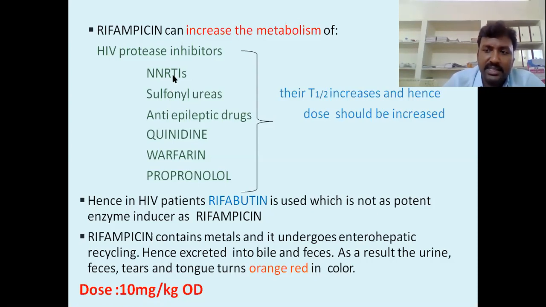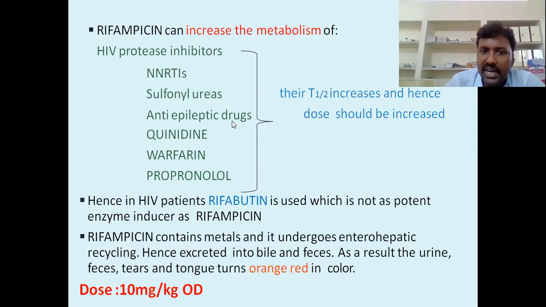The point is that rifampicin increases cytochrome P450 enzyme activity, and the function of cytochrome P450 is to metabolize these drugs. So fast metabolism happens and the drugs are converted into metabolites.